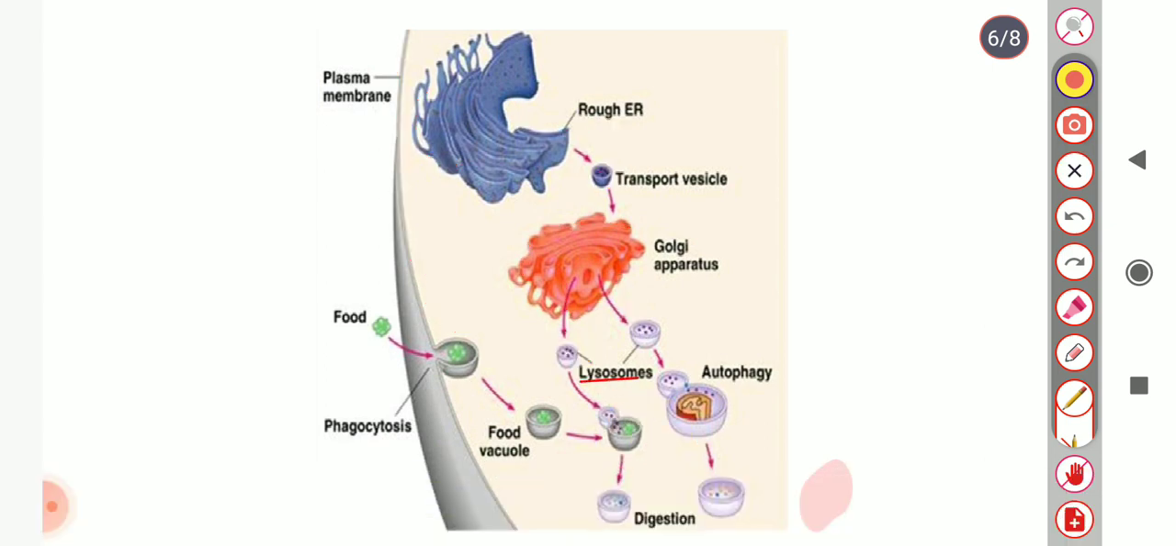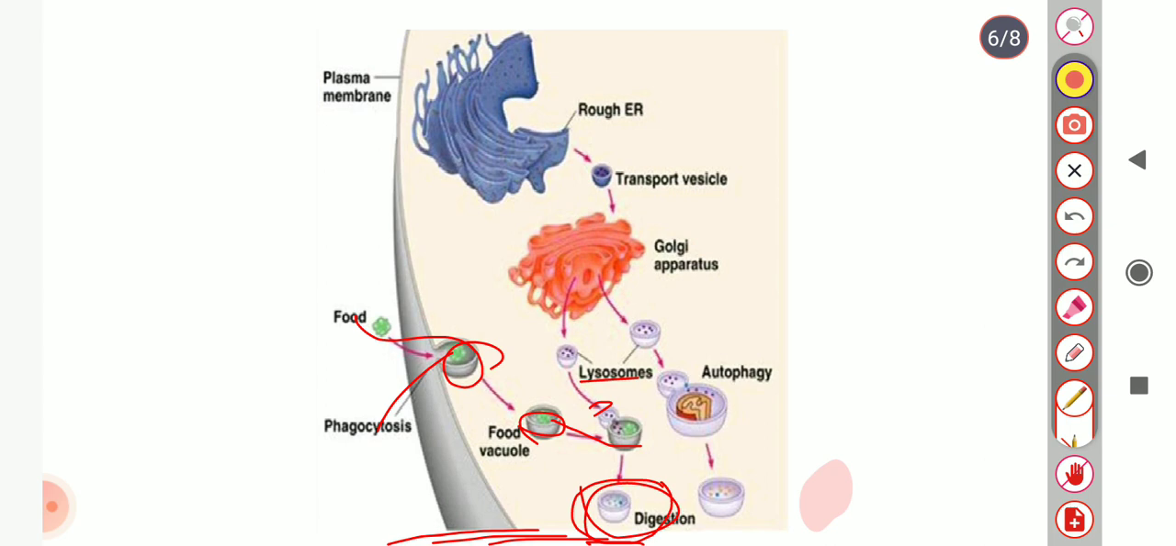When a food particle comes inside the cell by phagocytosis, this food particle fuses with the lysosome and forms a primary lysosome. Inside the primary lysosome, digestion begins, and it forms a secondary lysosome. Inside the secondary lysosome, digestion of food occurs, and all the undigested food is released from the cell by exocytosis.